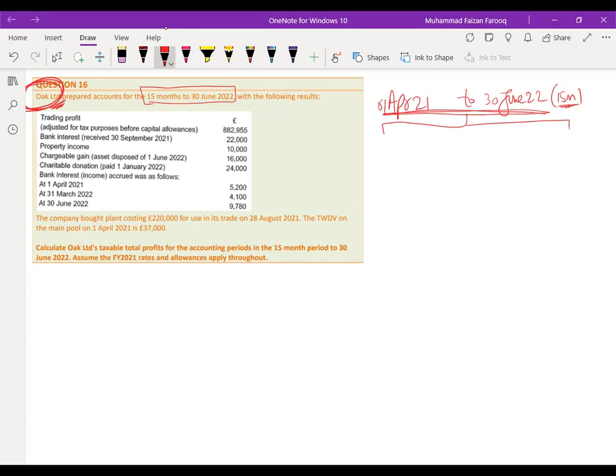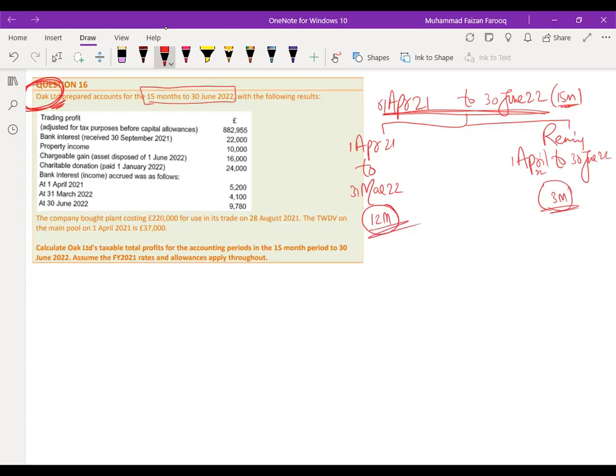So the rule is split it. Split it means the first 12 months will be separated. April for 12 months, it will be year end March, right or wrong? We split the starting 12 months separate and the remaining will be April to June. Correct or no? This is the rule. For companies, if we have more than 12 months, we split the first 12 months separate and the remaining months separate.